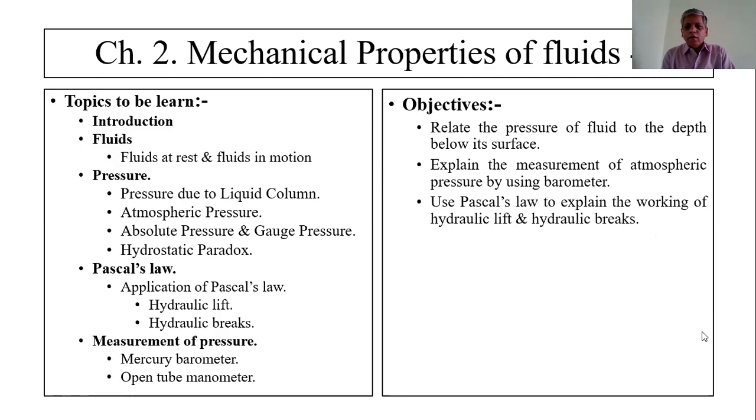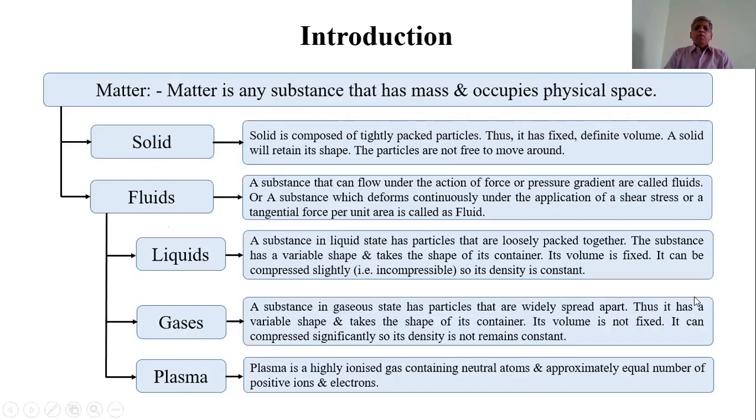Now, to obtain these objectives, first we see about matter. Matter is any substance that has mass and occupies physical space. Around us, there are many things which have mass and occupy physical space.